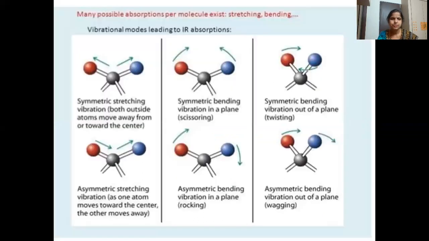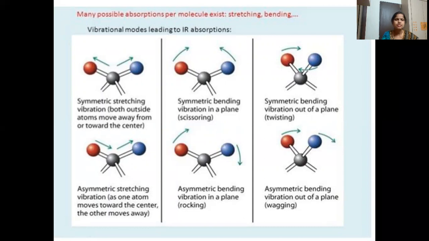Now you can see it clearly, symmetric stretching vibration. Suppose this is a carbon and these are two other atoms. We move these two atoms attached to the central atom away from the center, or push them towards the central atom.